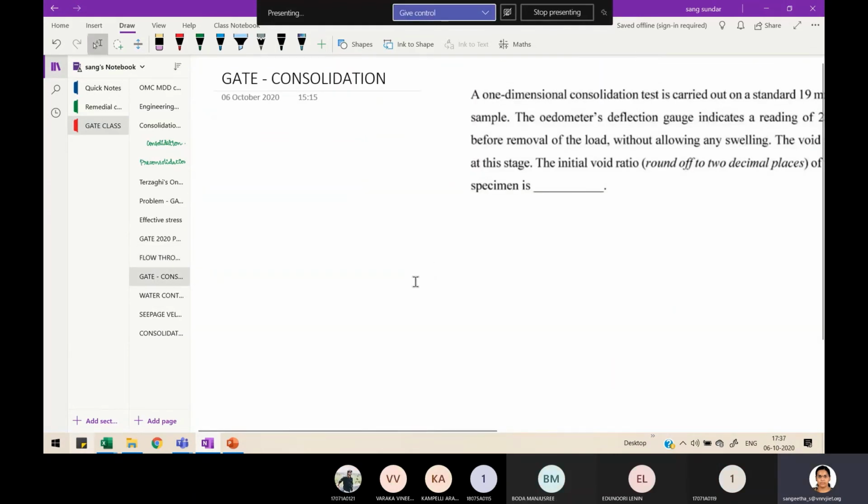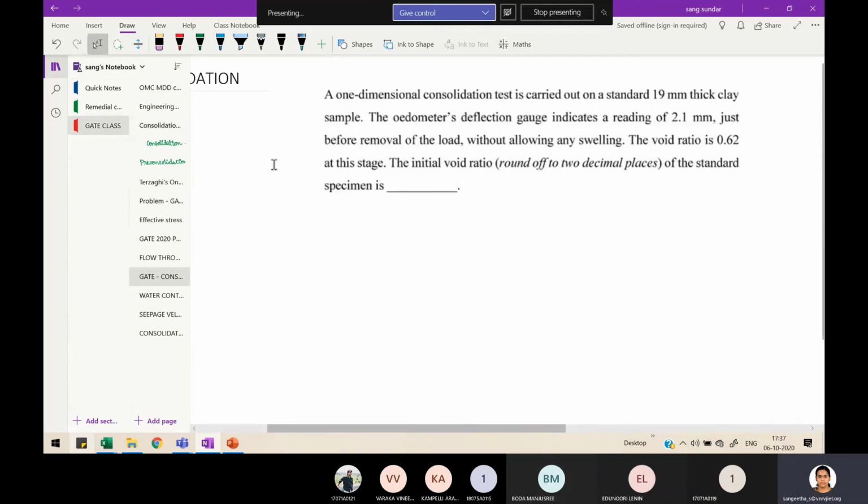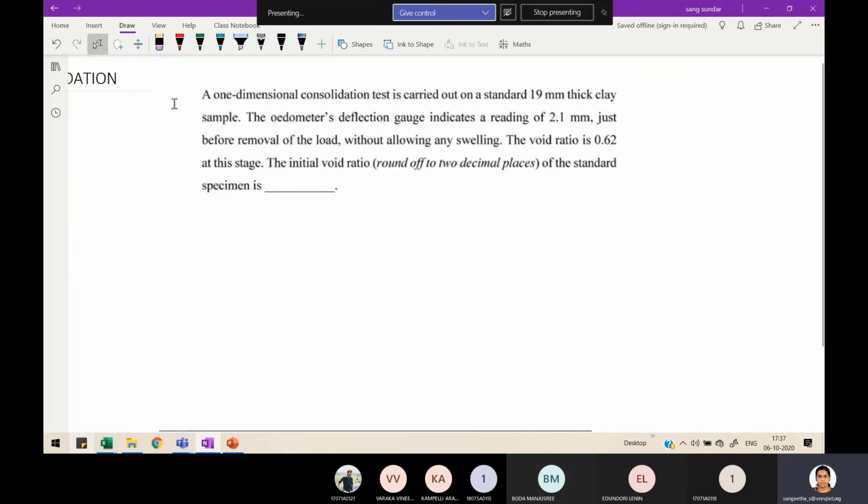I have another problem here. This is an easy question. It's asked for 1 mark. So if you remember our consolidation derivation, then you can simply answer.